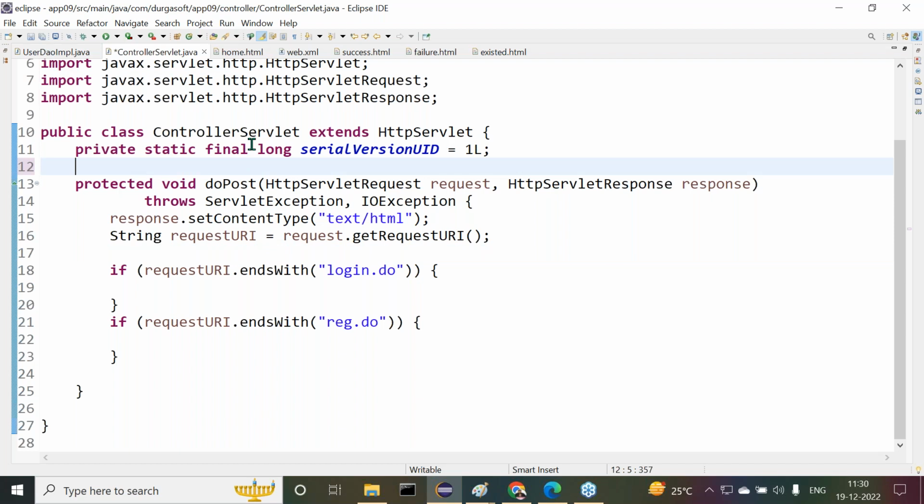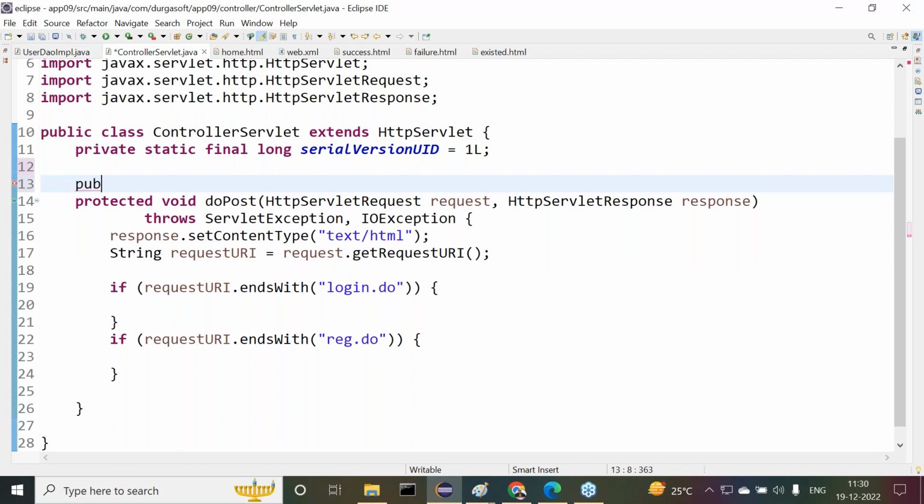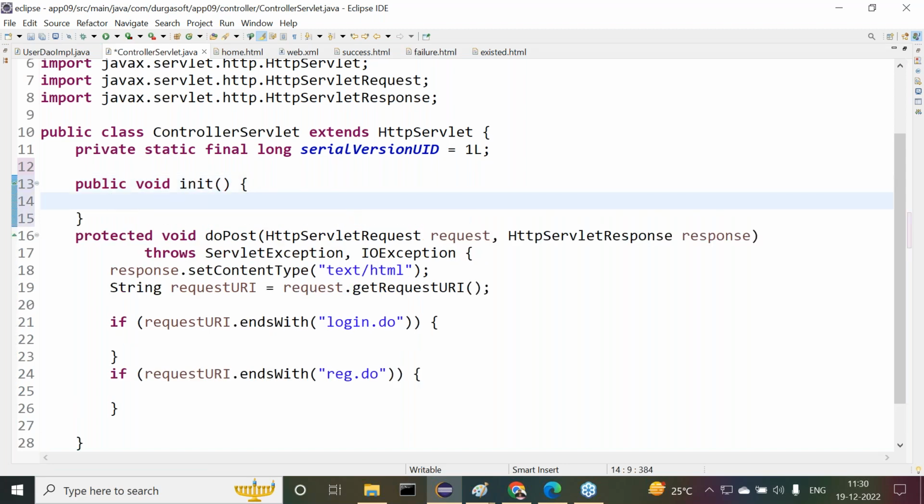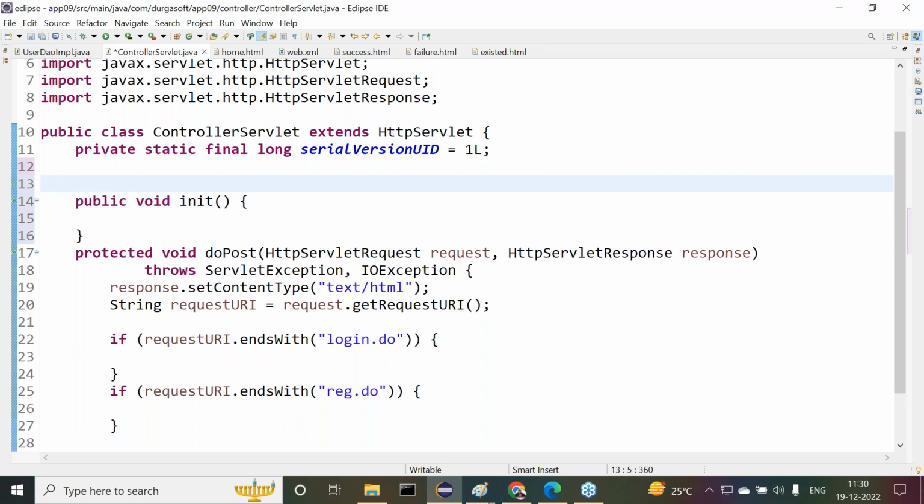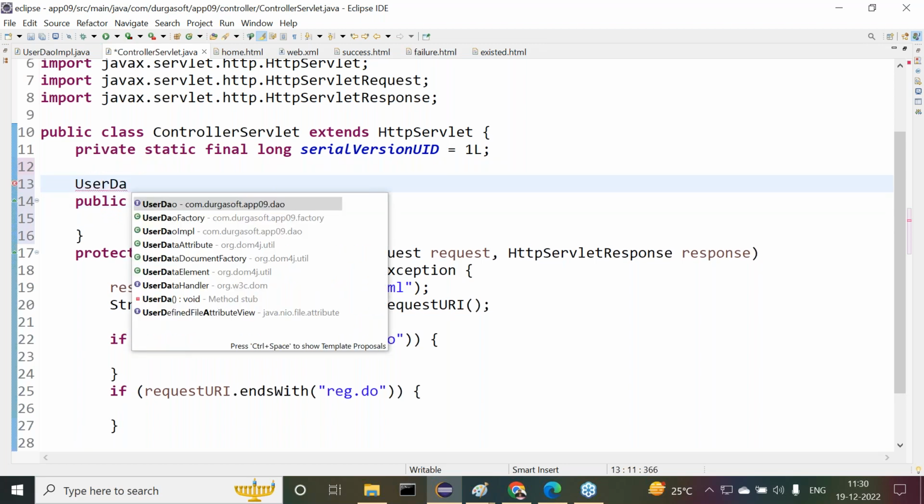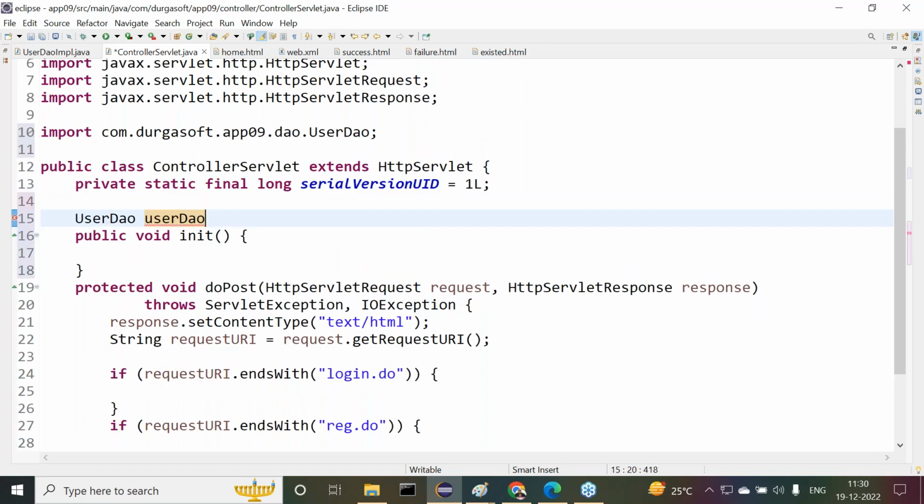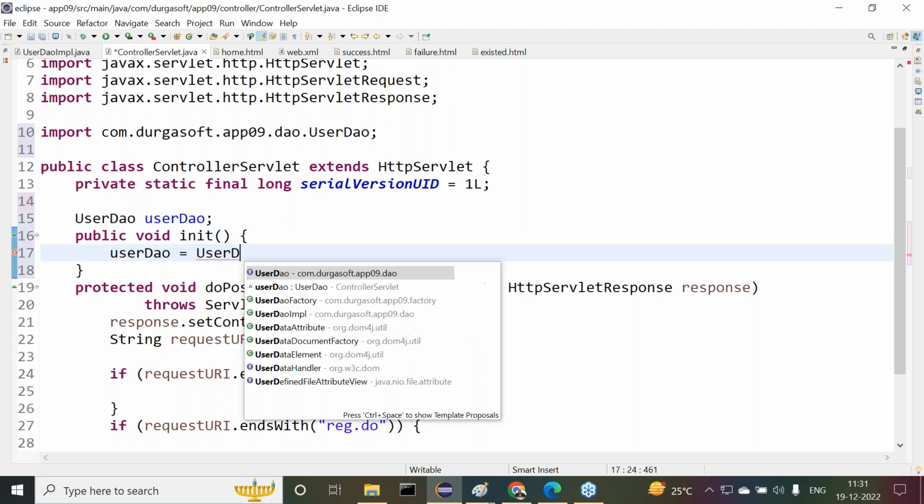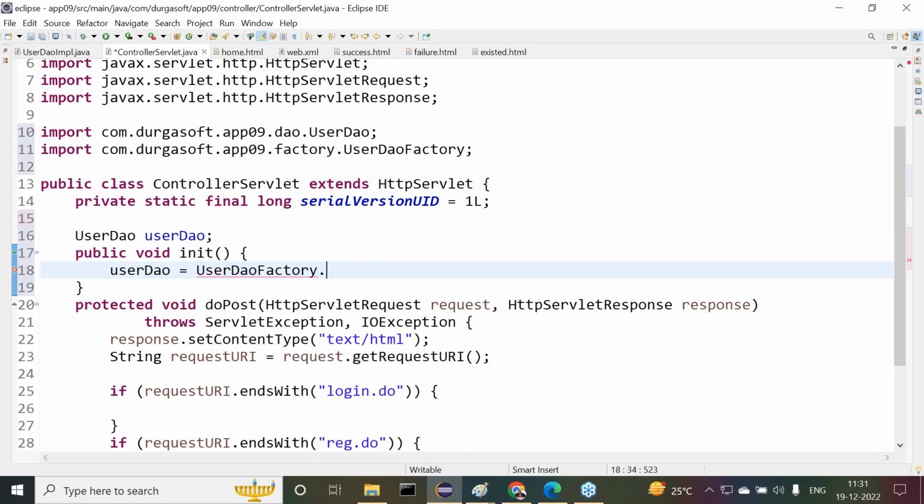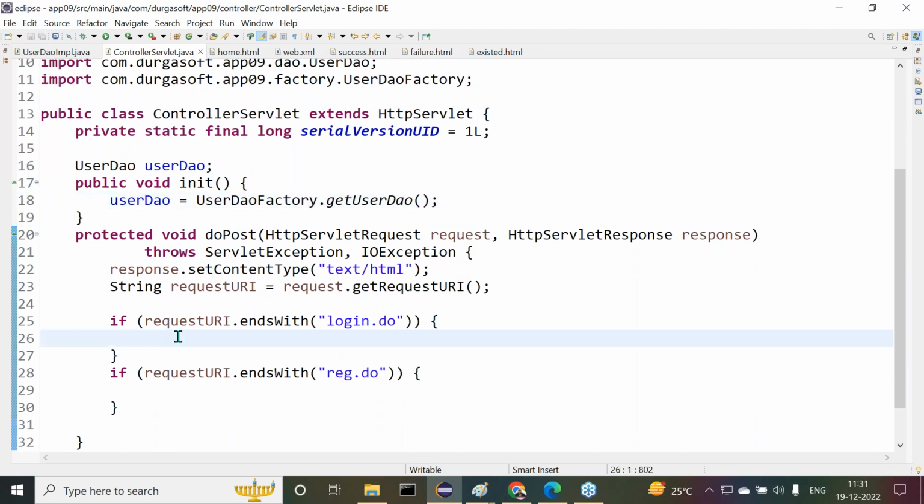Now as part of the initialization of the servlet, public void init, where we require to get the DO object: UserDO userDO equals UserDOFactory dot get user DO object. Right, whenever we are getting that user DO object.